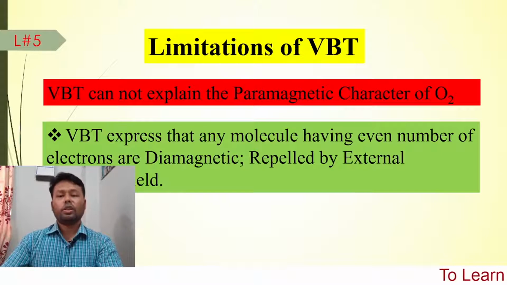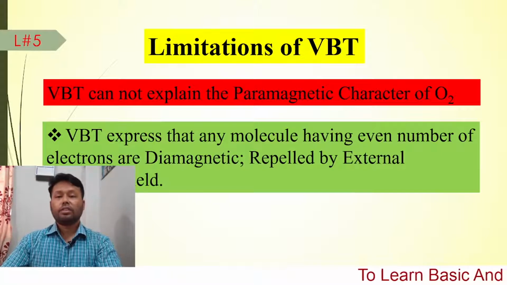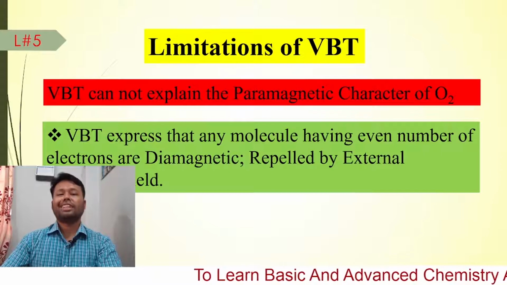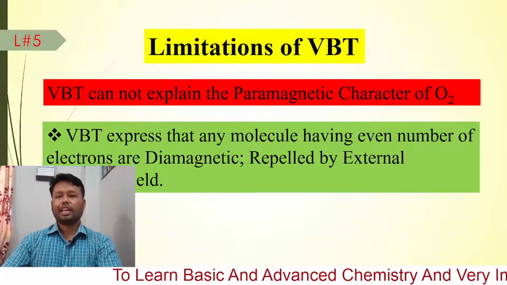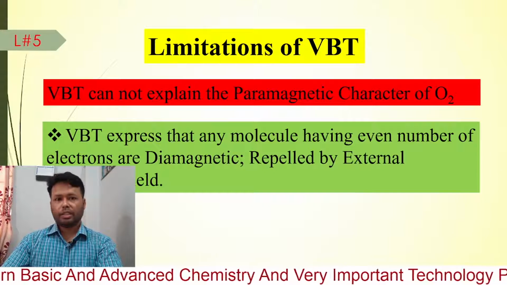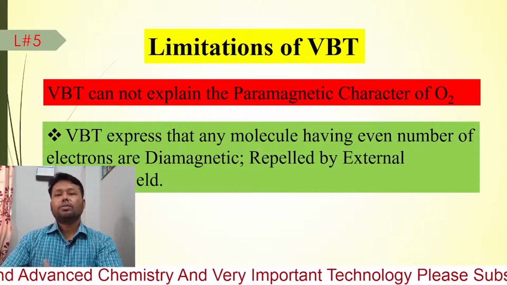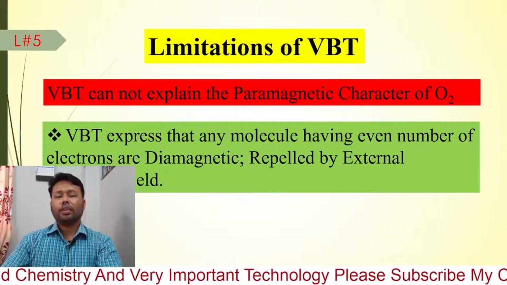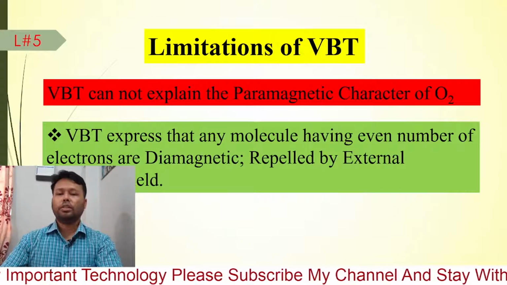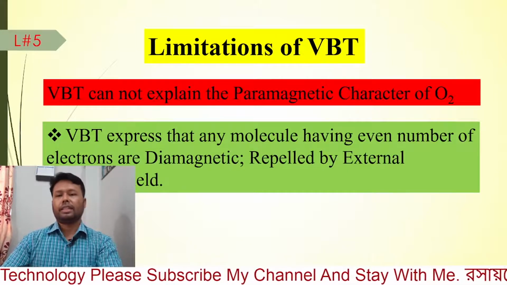Experimentally it has been found that liquid oxygen can be attracted by an external magnetic field. So valence bond theory cannot properly explain the magnetic character of oxygen or similar molecules.